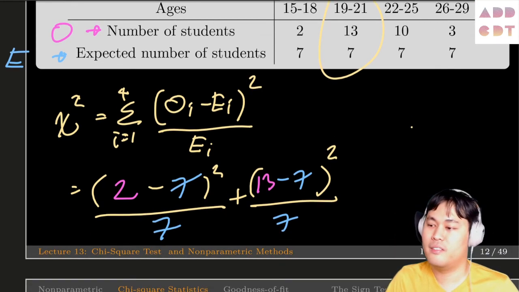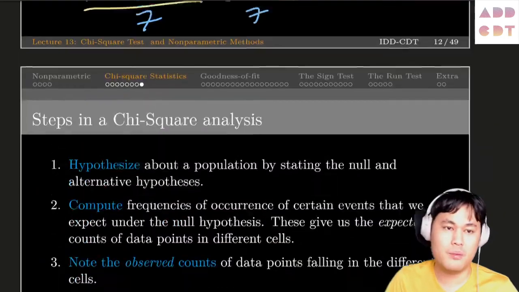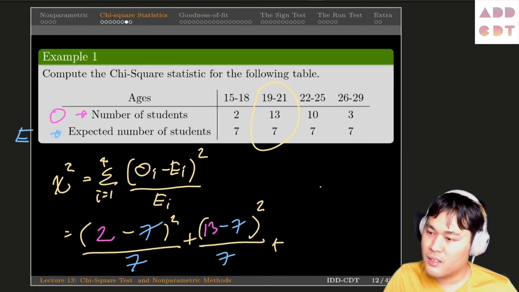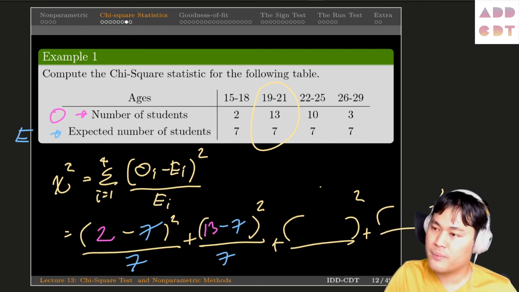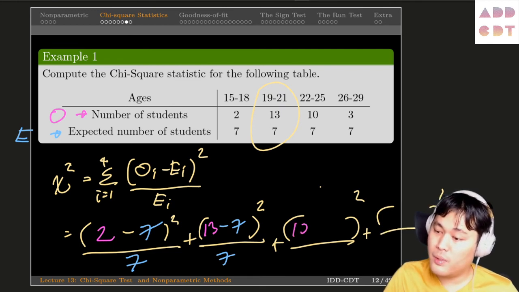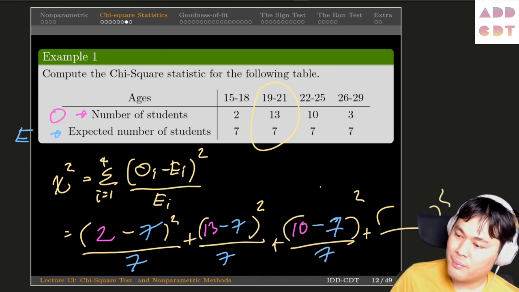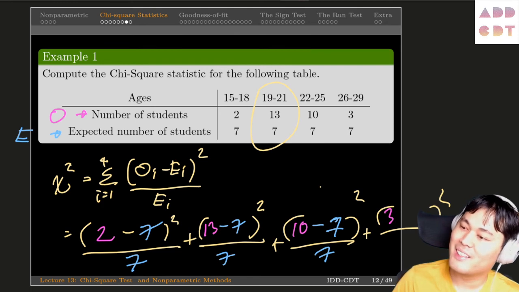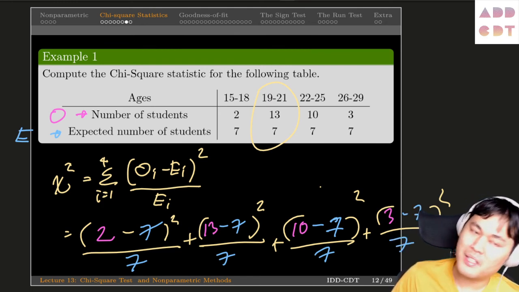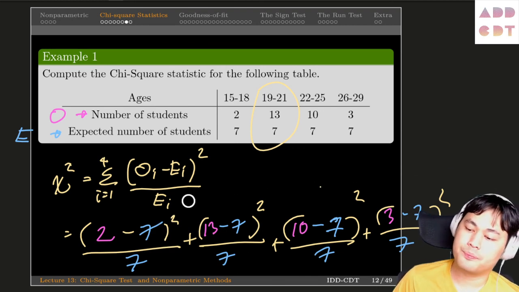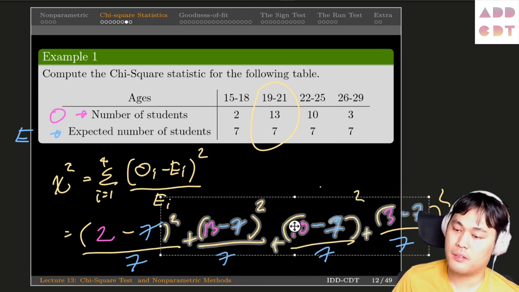And you can see the trend. Let's repeat that. Next we have 10 minus 7, squared, divided by 7, and lastly we have 3 minus 7, squared, divided by 7. So that's the chi-square statistic.